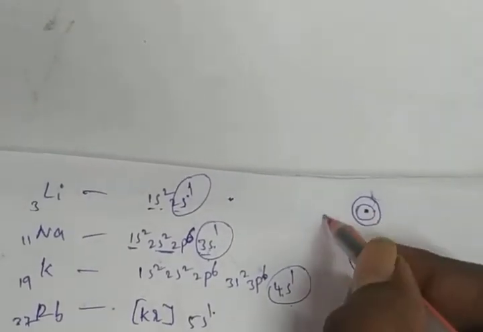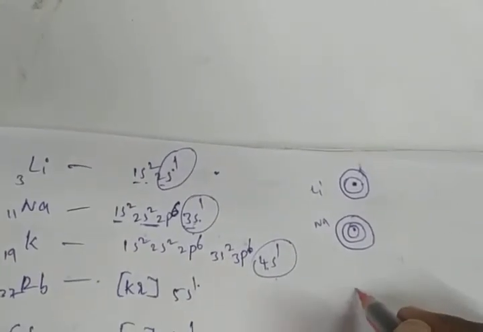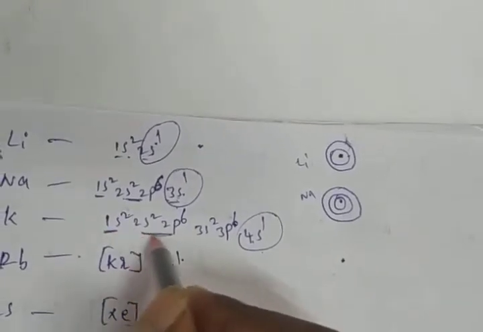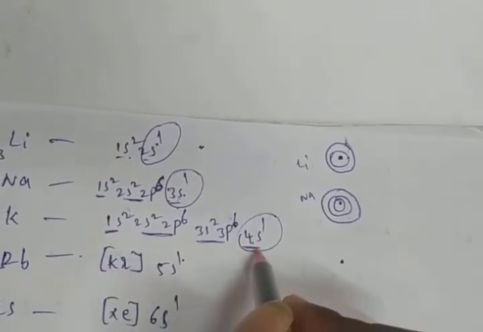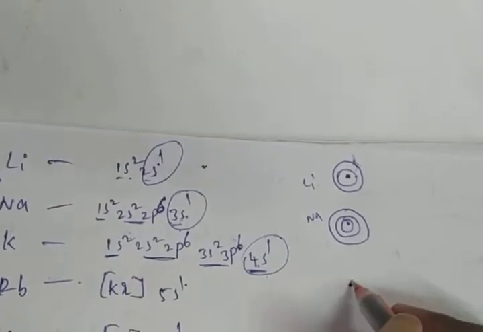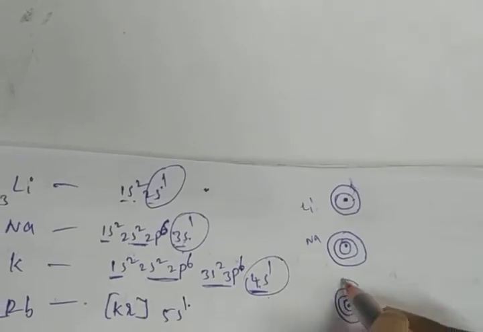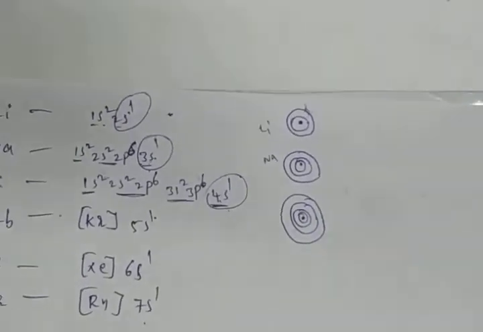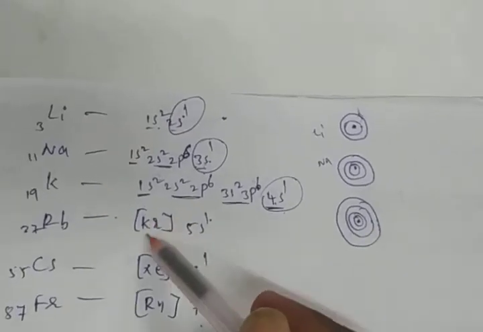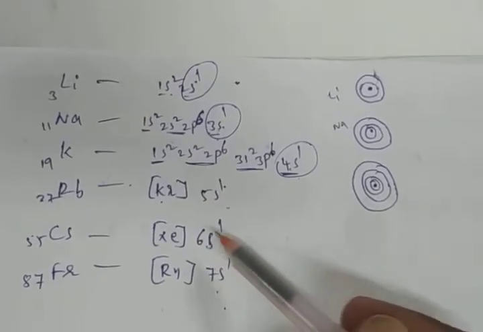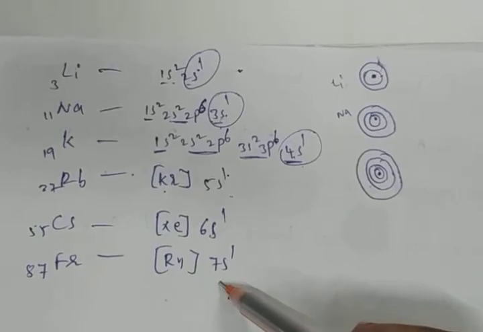This is lithium, this is sodium. Sodium has 3 shells. Then go to potassium. Potassium, how many shells are there? First shell, second shell, third shell, fourth shell. So 4 shells are there. Then you have to check rubidium: rubidium 5 shells, cesium 6 shells, francium 7 shells.